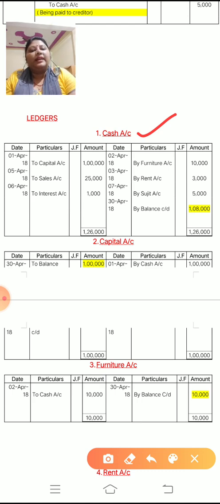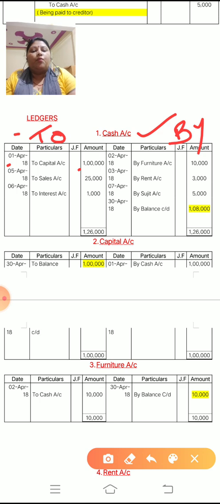Okay, so the first entry is cash account debit to capital account. So see the 'to capital', and 'to' is written on the credit side. So this 'to' you have to write down on the first side. Write down the date of the first transaction, 1st April 2018, to capital and amount 1 lakh. Okay, the opposite entry you have to fill. Always remember, in the ledger account, the first side belongs to 'to' and the second side belongs to 'by'. 'By' means all the debit entries you have to write down on the 'by' side, and all the credit entries you have to write down on the 'to' side.